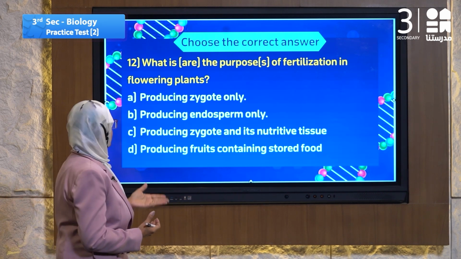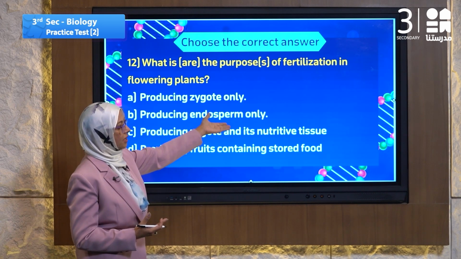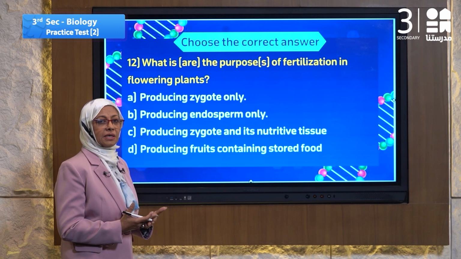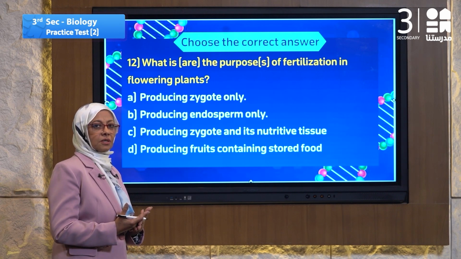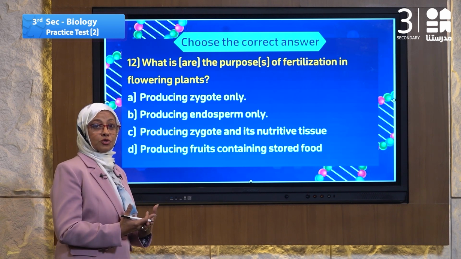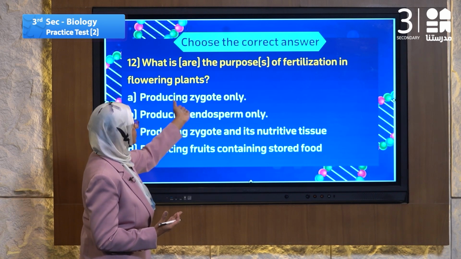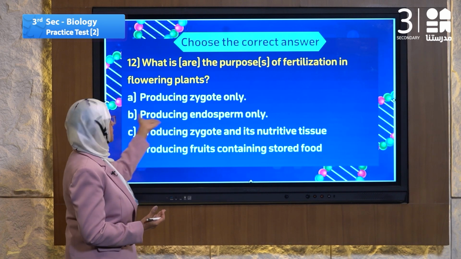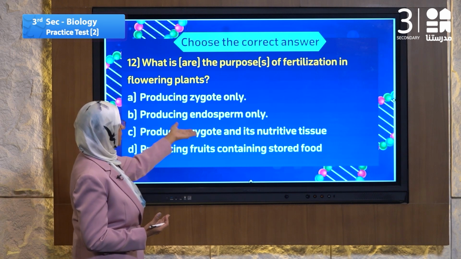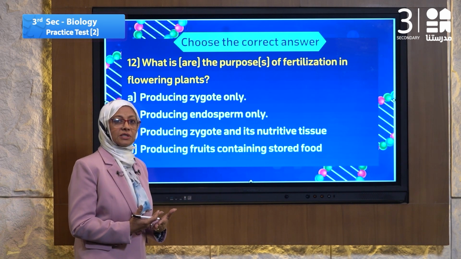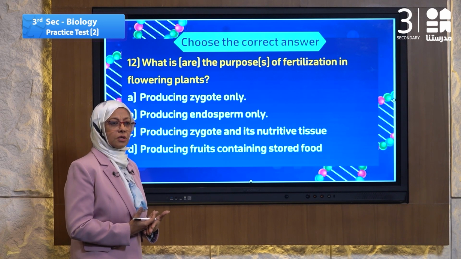Producing zygote only? We have to be careful about the word only, which makes suspicion. It produces the zygote, but not only that. Producing endosperm only? Endosperm is a tissue which contains food for the embryo.